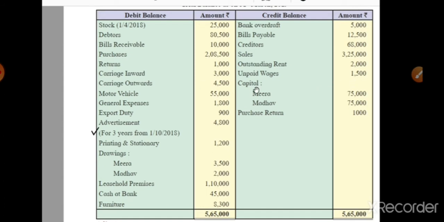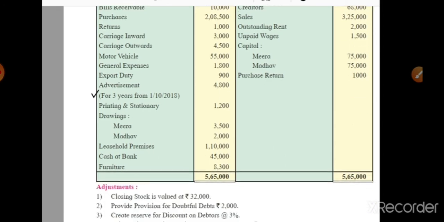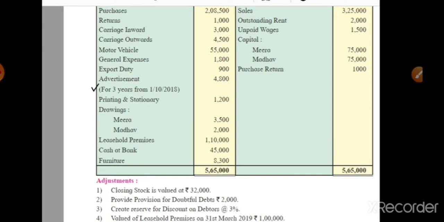Okay, then capital of Meera is 75,000, Madhav's capital is 75,000, then the last one is the purchase return, that is 1,000. Okay, and the total of the trial balance is 5,65,000. It means the trial balance tallies. Okay, along with this they provide the adjustments, which are called the additional information.